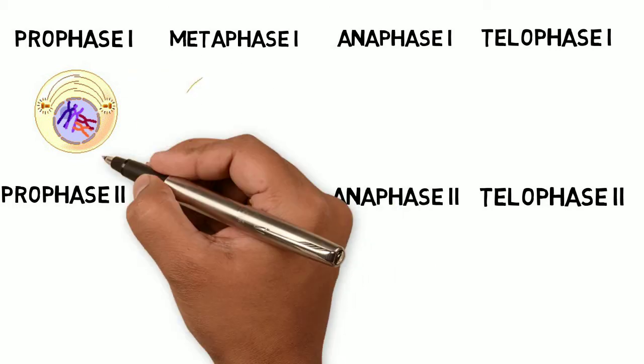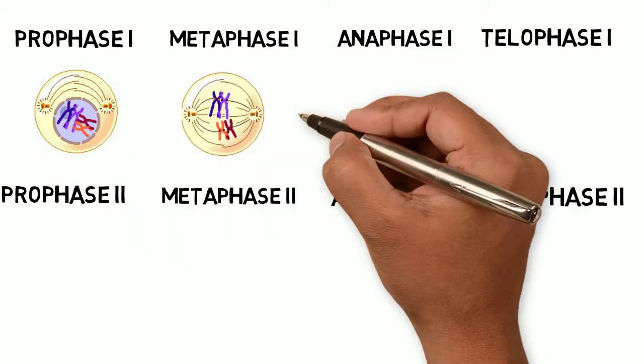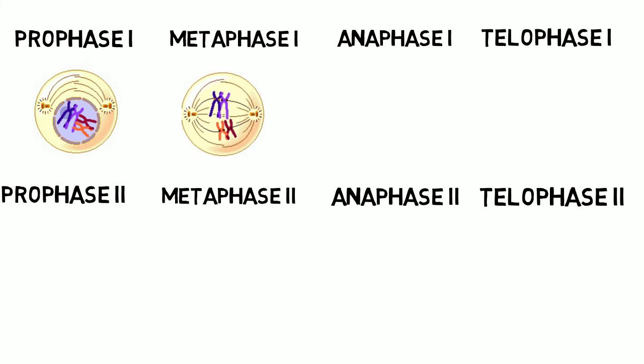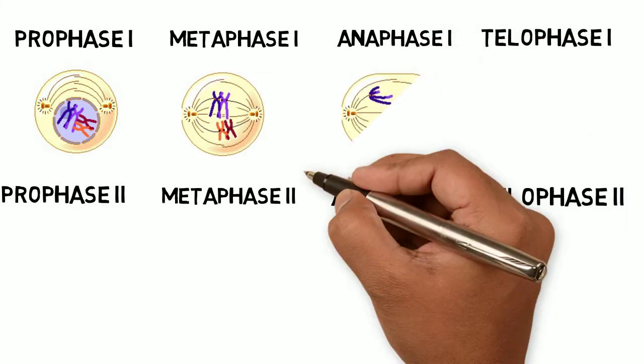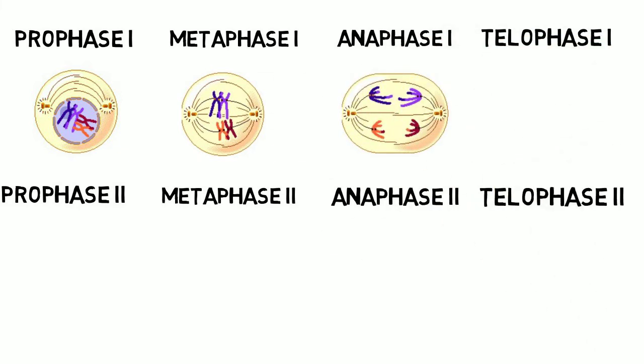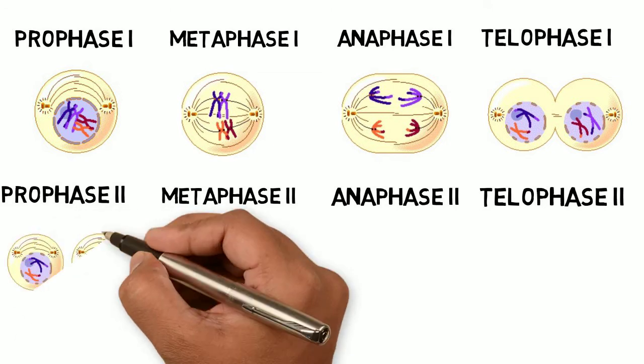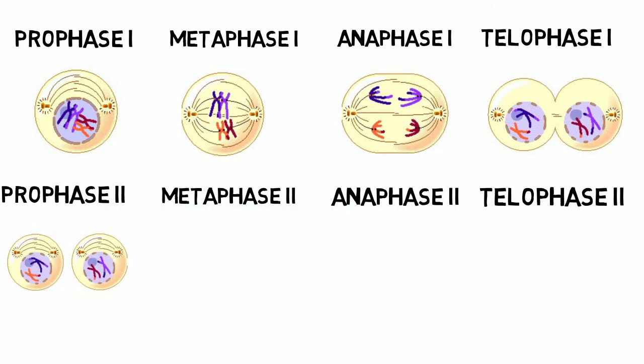In metaphase 1, pairs of homologous chromosomes move to the middle of the cell. In anaphase 1, the homologous chromosomes move to the opposite ends of the cell. The sister chromatids also stay together in this phase. In telophase 1, the chromosomes gather at the poles of the cells and the cytoplasm divides in cytokinesis. In prophase 2, there are 2 daughter cells, each with 23 pairs of chromatids.